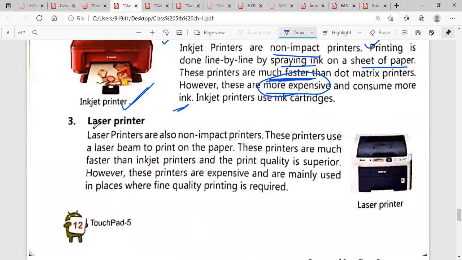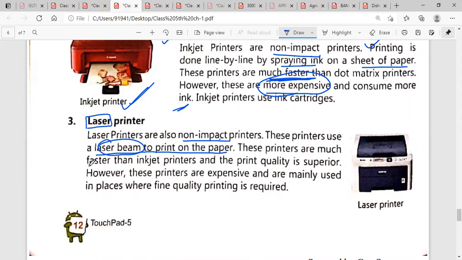Next is laser. Underline this word, laser. Laser printer. Laser printers are also non-impact. These printers use a laser beam to print on the paper. In this, a laser beam is used.